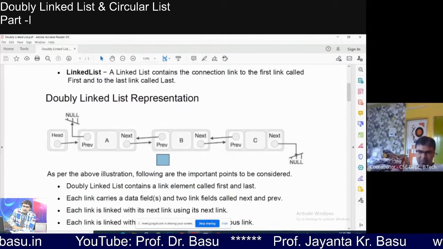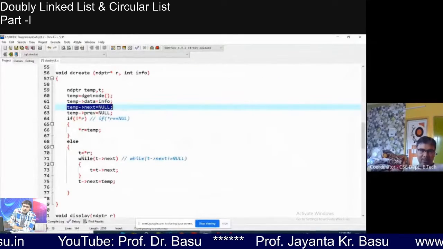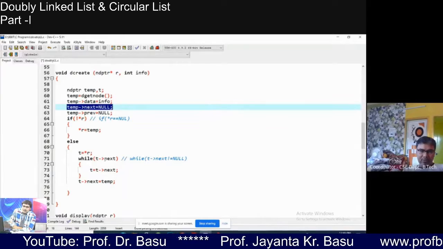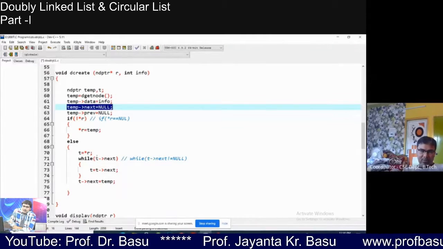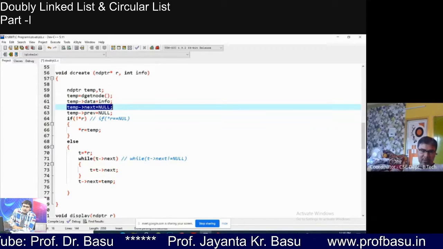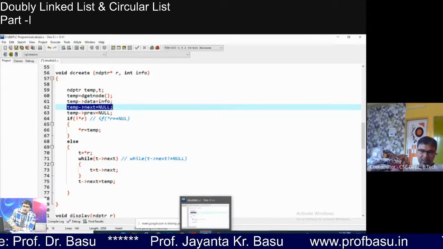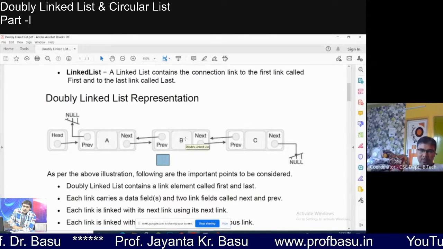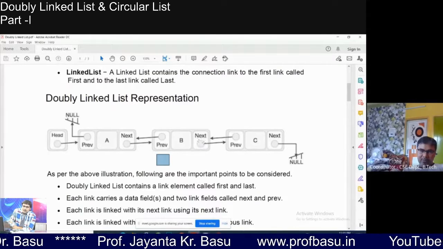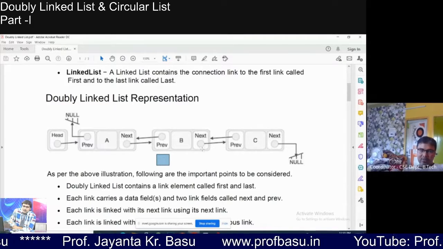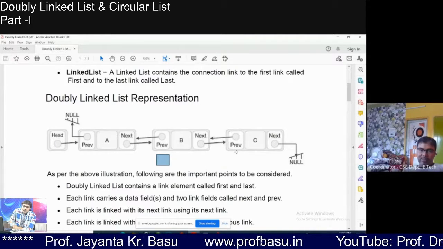So T arrow next equal to null we have got in our code, right? So at the last, T arrow next will be null. This is our last node as of now. Okay, so we have to change this and these two fields only. So T arrow next is temp.